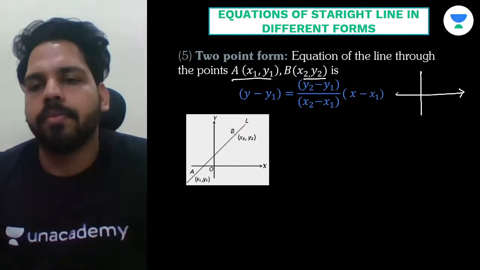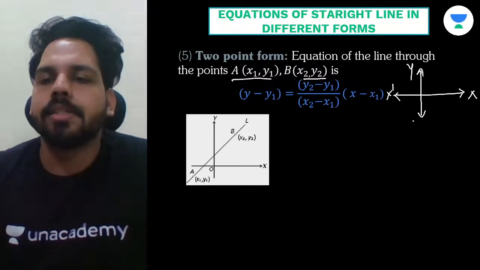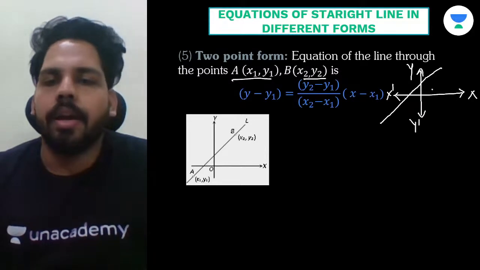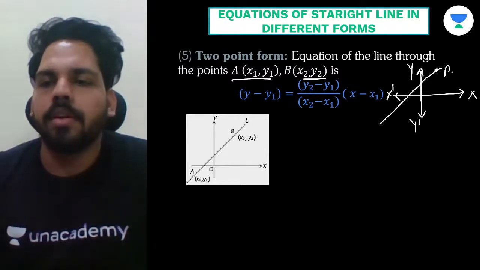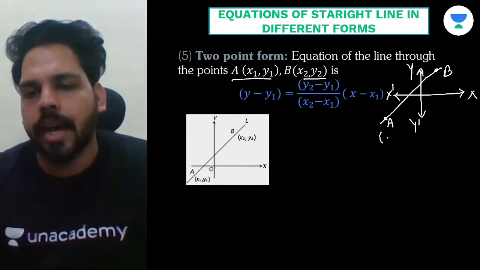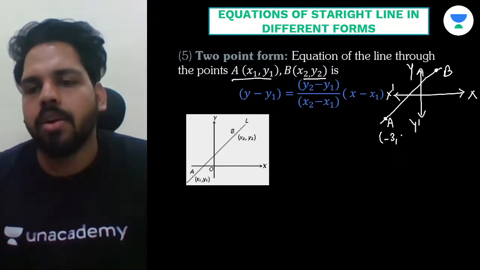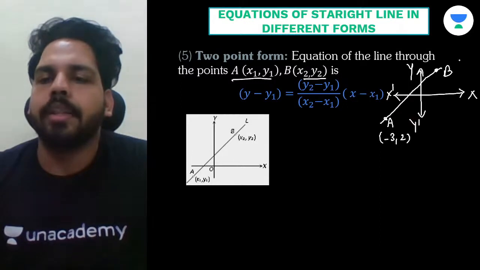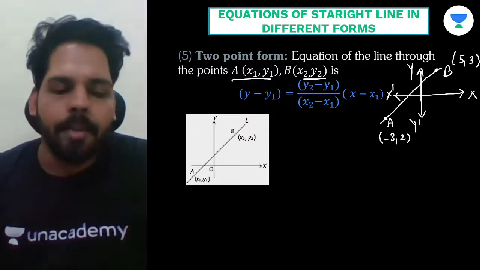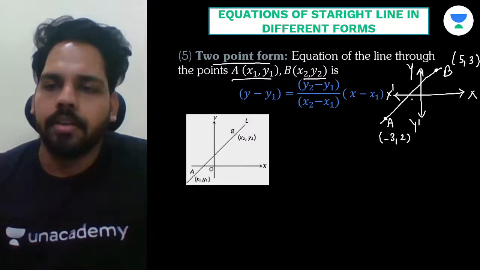Suppose we have considered the x-axis and y-axis, and I am drawing a straight line over here. I have these points, suppose A and B, and A I am going to consider as minus 3 comma 2, and this I am going to consider as 5 comma 3. Now I am asking you, find the two point form of the straight line which is given to you.